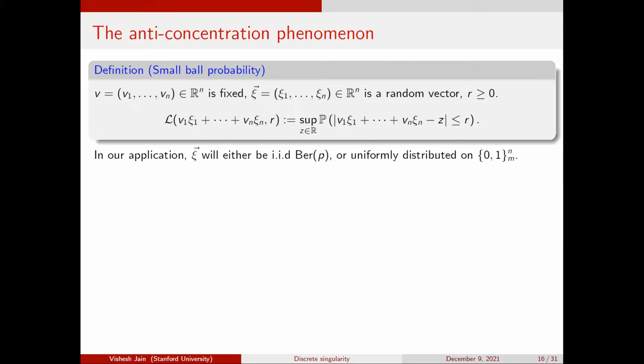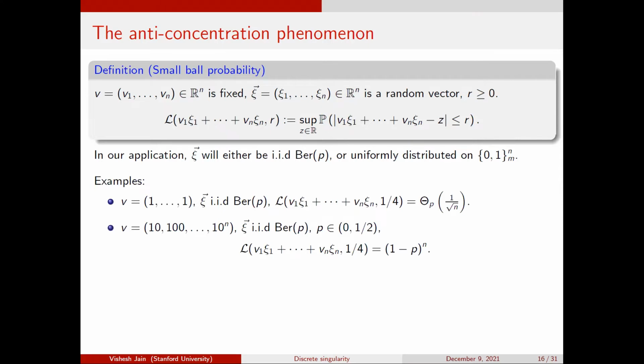This is a generalization. Previously, we were working with the case R equals 0. Now I'll work with a positive R. Also, previously the random variables in the random walk were all independent. Now the cases I care about are either Bernoulli(p), which makes sense because that's what the problem is about, or uniformly distributed on the slice, so I'm sampling the whole row from the slice. I'll say in a minute why this is useful.